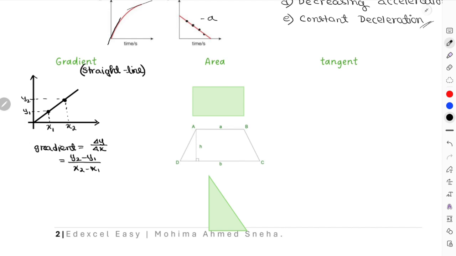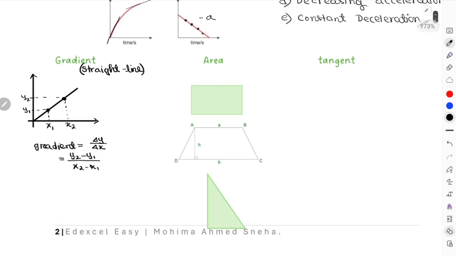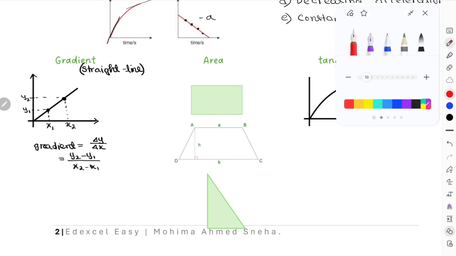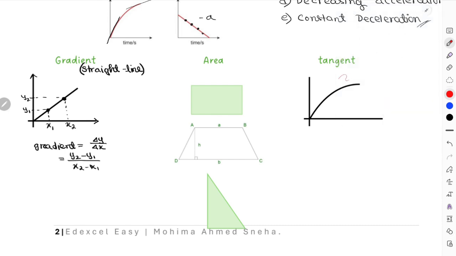Okay, and then again there's also tangent graph that you have to understand. For example, if your graph is not a straight line this time, it has a changing gradient. For example, this shape of a graph, how can you find out the gradient for this type of graph? Then what you have to do is draw a tangent across one point. And always remember, if you have maths, it would make this type of calculations very easy. Any maths is applicable, for example maths B, maths A, pure maths, right? Over here, this tangent is actually going to give you the value for your gradient for this specific point,